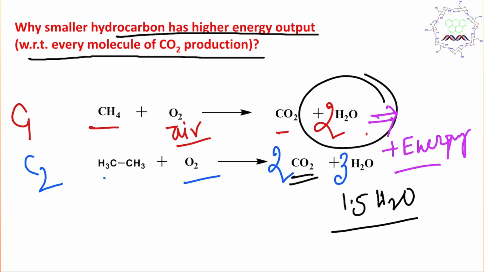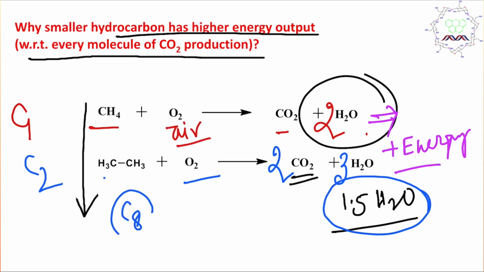And in this context, you can understand that increasing the carbon number in the fuel reduces the energy output because water production reduces. Based on this concept, you can consider that octane, C8, will produce more energy, meaning 2 molecules of octane will produce more energy compared to 1 molecule of this 16-carbon chain.